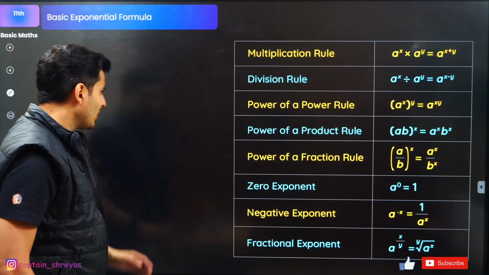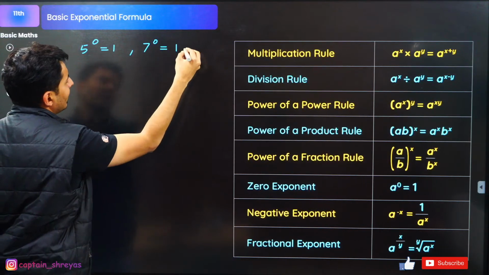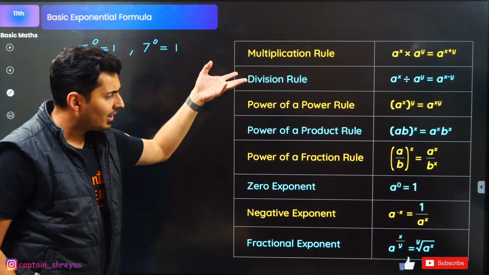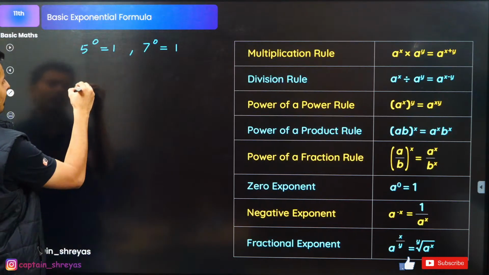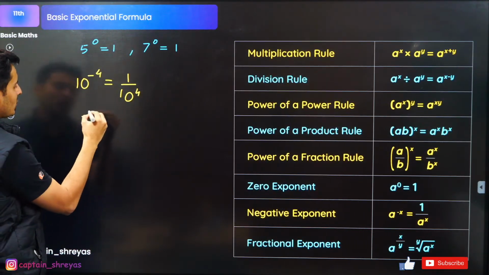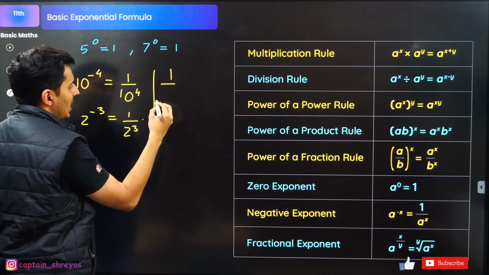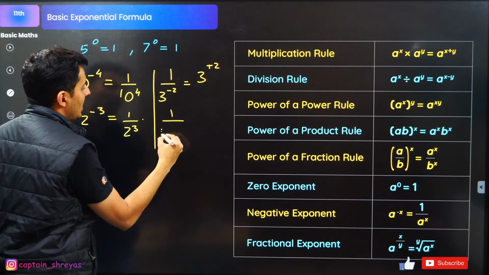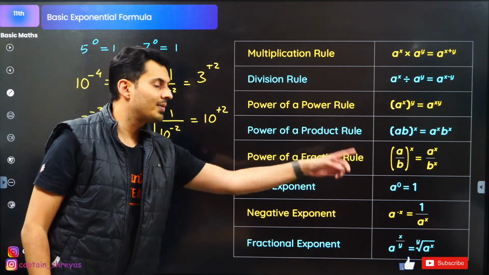Zero exponent. A raised to 0 is 1. This is also very obvious. 5 raised to 0 is 1, 7 raised to 0 is 1. Any number raised to 0 is obviously 1. Negative exponent. A raised to a negative power is 1 by that positive power. Look at this. If I write 10 to the power minus 4, it's as good as 1 by 10 raised to 4. If I write 2 raised to minus 3, it is 1 by 2 cube. Similarly, if I write 1 by 3 raised to minus 2, it is 3 raised to plus 2. If I write 1 by 10 raised to minus 2, it is 10 raised to plus 2 on the top. So that is the negative exponent.